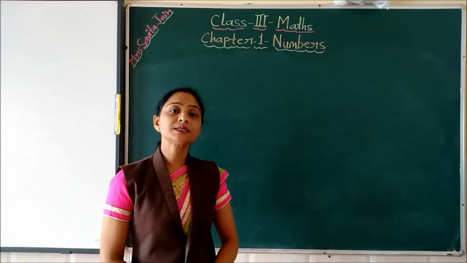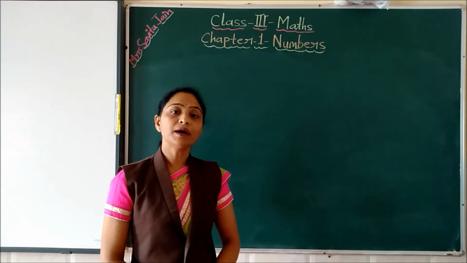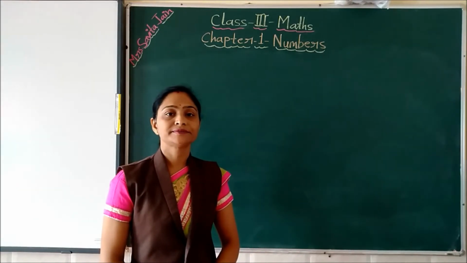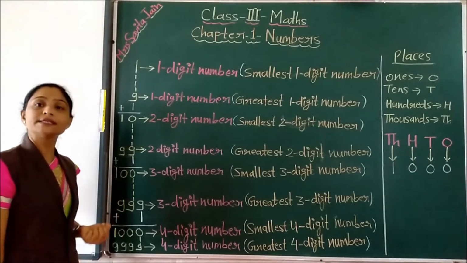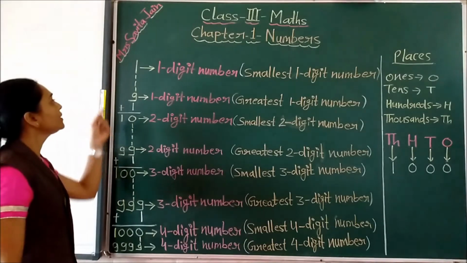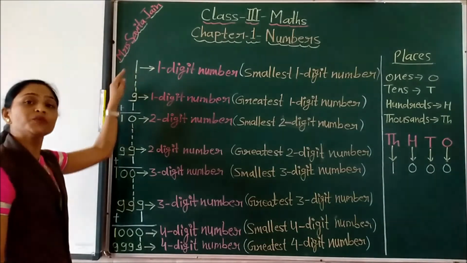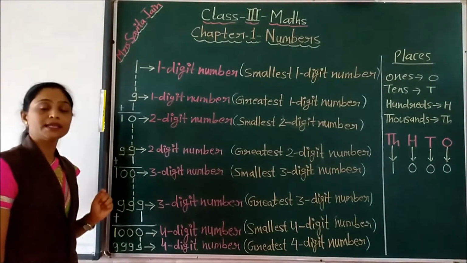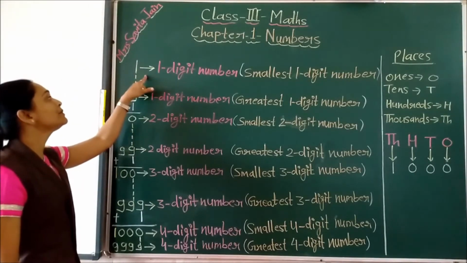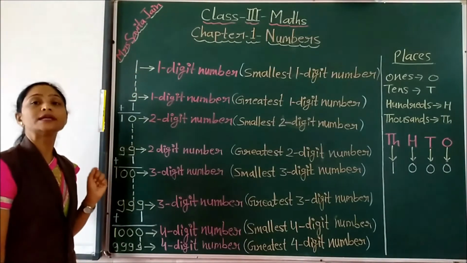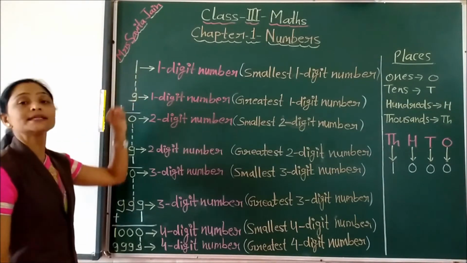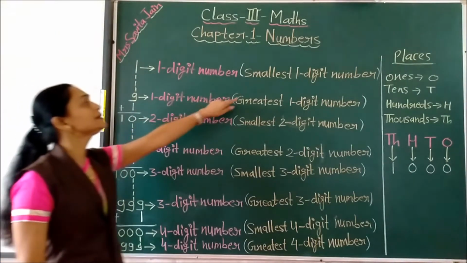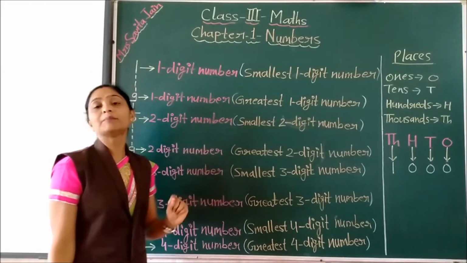In this chapter, first of all, we are going to learn about 4-digit numbers. So children, let's see how we are getting 4-digit numbers. We are going to start with the first 1-digit number, that is 1. Why is it the first 1-digit number? Because there is no other 1-digit number before 1. And that's why it is the smallest 1-digit number also.